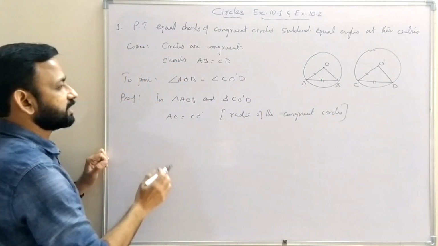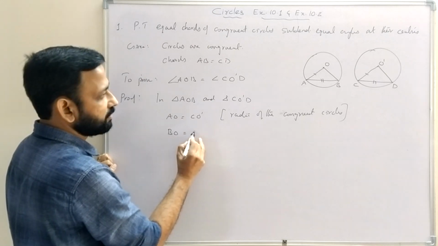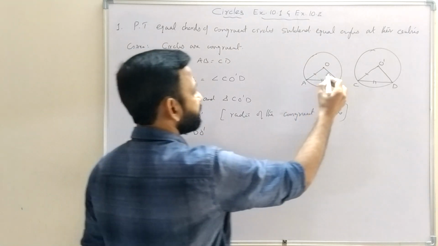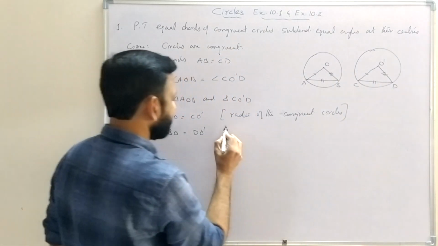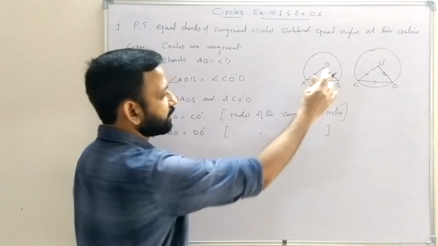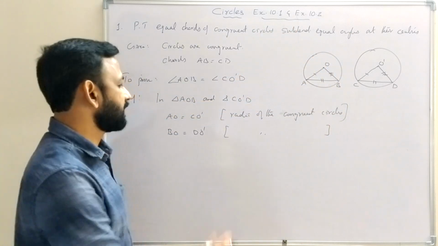Then similarly we can write BO equal to DO', same reason, radii of the congruent circles. If circles are congruent, then their radii are equal.